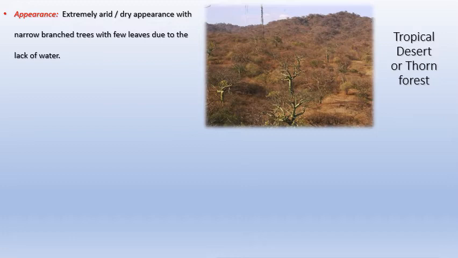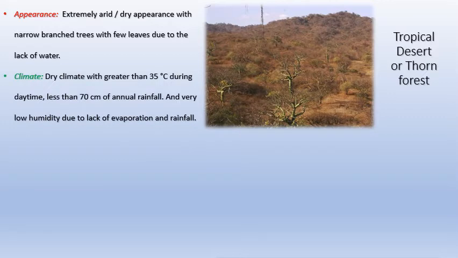So the best way to understand it: wherever you have more rainfall, you have bigger, greener-leaved, bulkier-trunked trees. Wherever you have less rainfall, the more drier the climate, the tree trunks start becoming thinner. Now it has become too narrow, and the leaves start to shed. Now there are no leaves at all, and the height of the trees becomes lesser, to the point where it is just shrubs. So it all is directly connected to water. More water in evergreen, an average amount of water and rainfall and dryness in deciduous, very little water and total dryness in thorn forest. So it goes from high to medium to low.